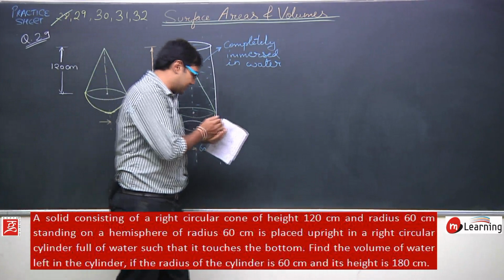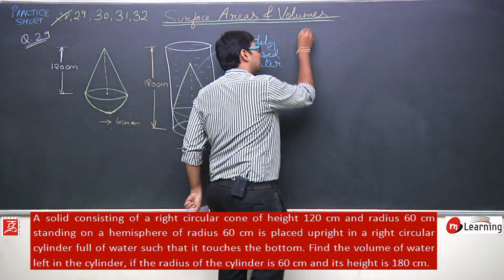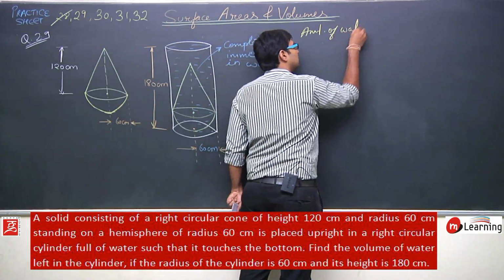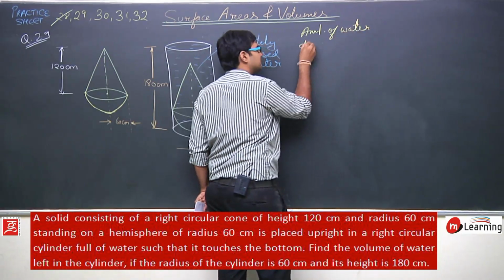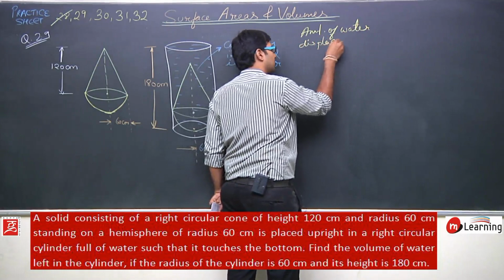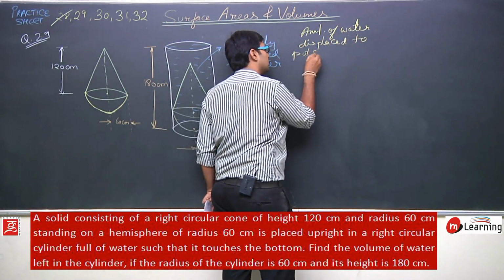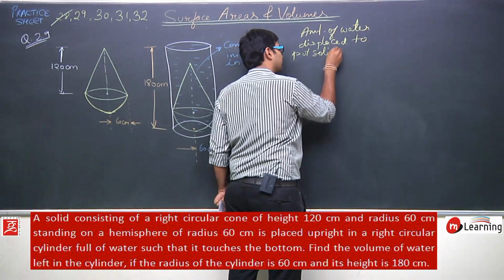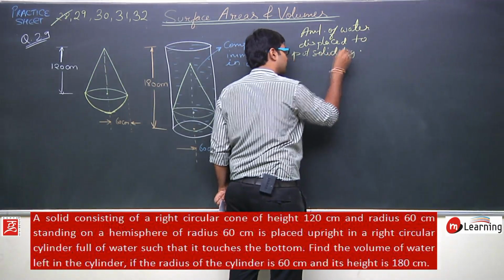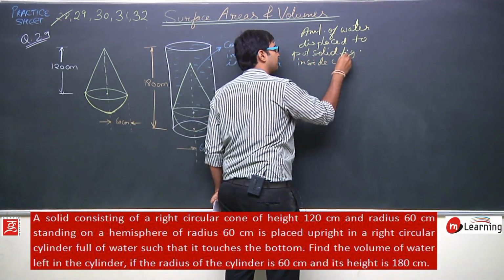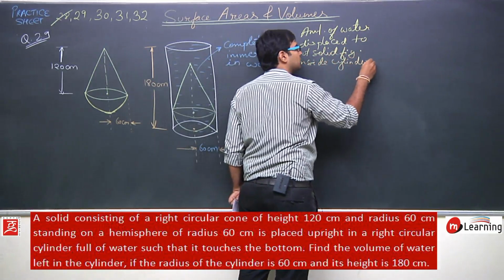What I want to say is, the amount of water displaced to put the solid figure inside the cylinder is equal to what?